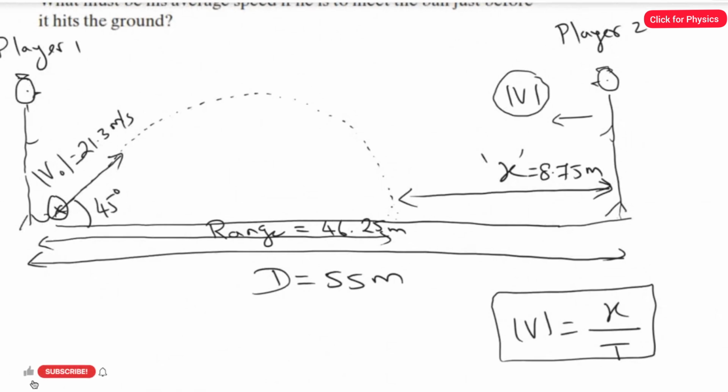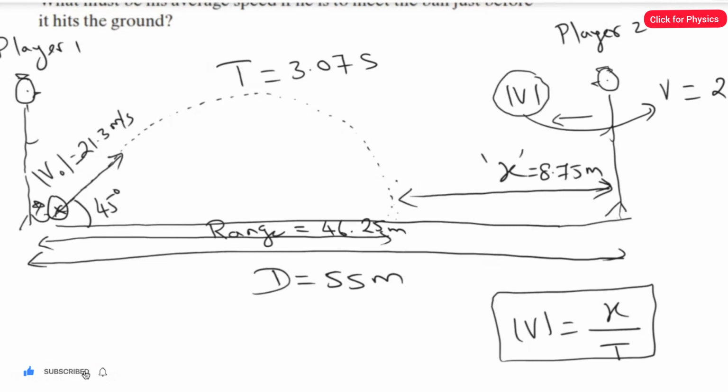And we also found the total time of flight, the t value here is 3.07 second. After we substitute the values of x and t, we got the answer, 2.85 meter per second. Clear? So this is the answer for this question.